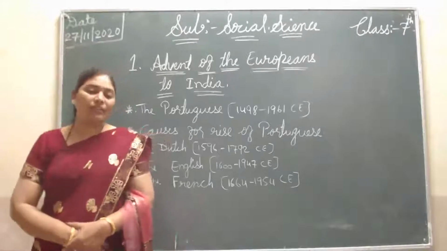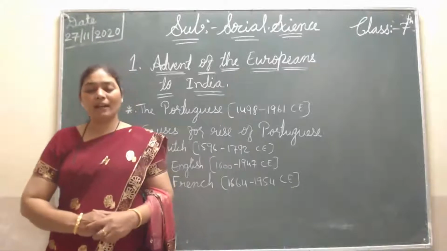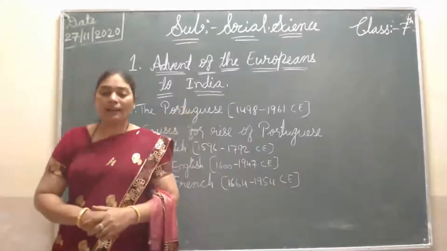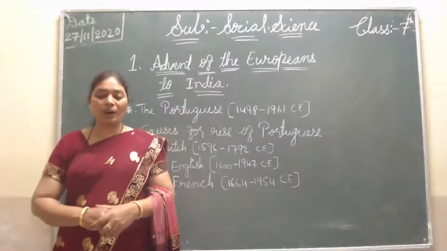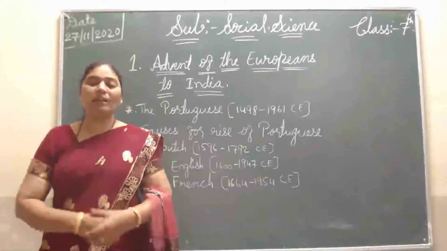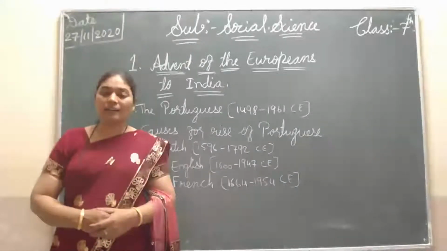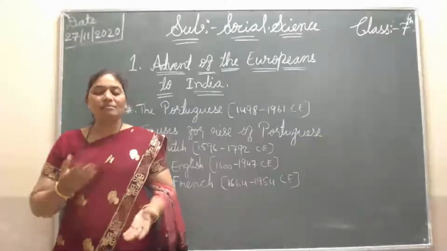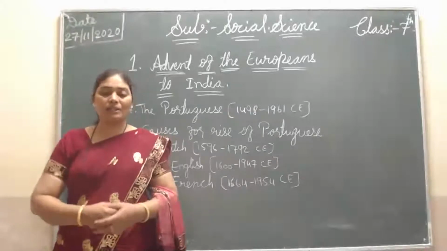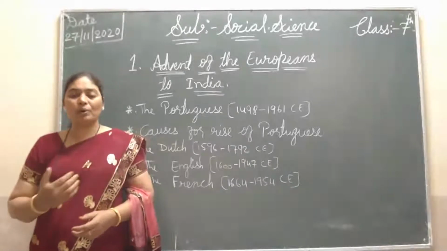In 1509 CE, Albuquerque was appointed as the first Portuguese governor of India. Then in 1510 he captured Goa from the Sultan of Bijapur. He came as governor, and after a little time, one year, he captured Goa from the Bijapur Sultan, who was ruling Goa. Until the Portuguese left India, Goa remained the capital of the Portuguese.